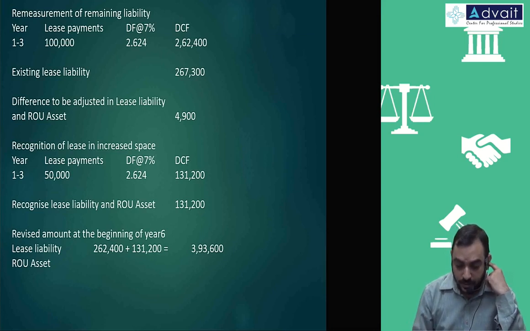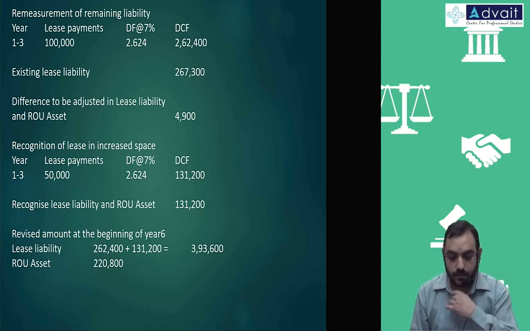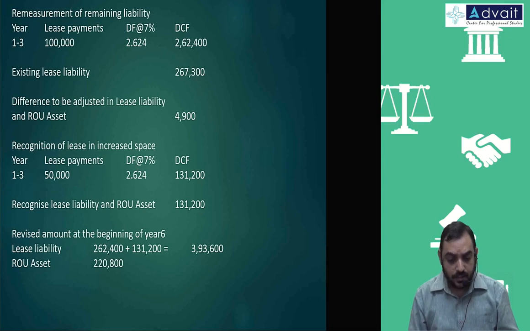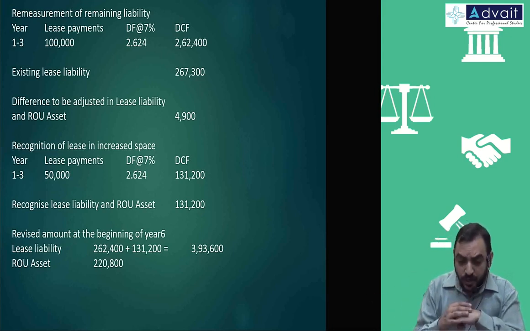Okay, and ROU assets, we have recognized the amount. Carrying amount should be 2,20,800, I believe, and we have to adjust by this 4,900. Will you subtract or will you add?